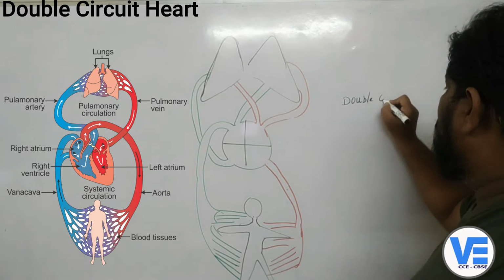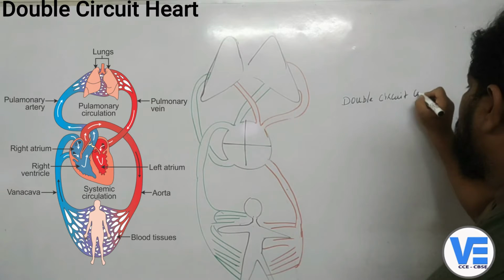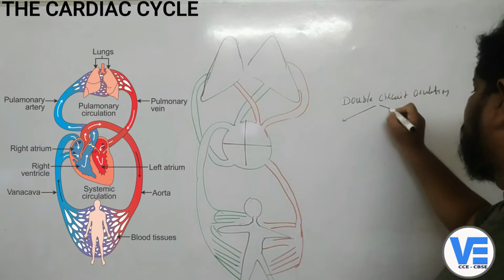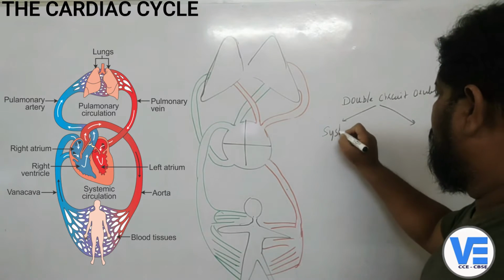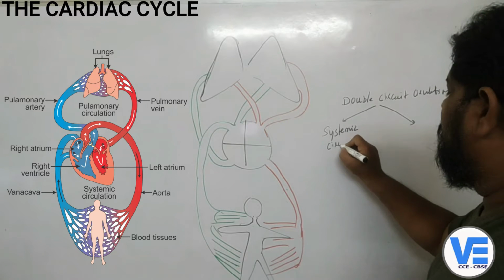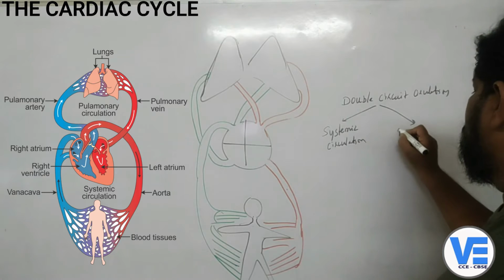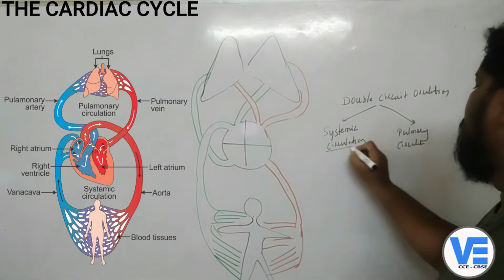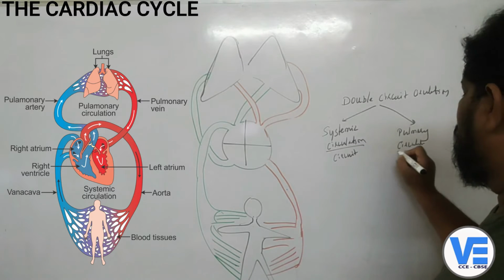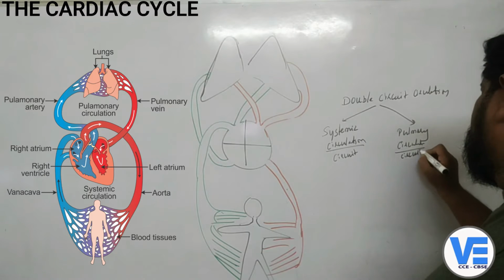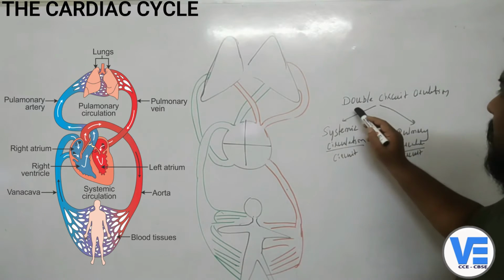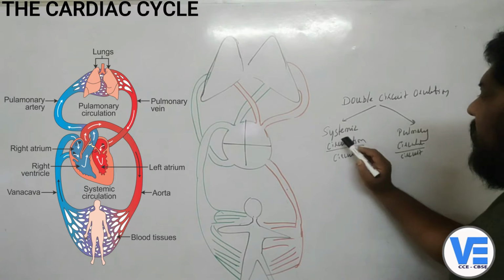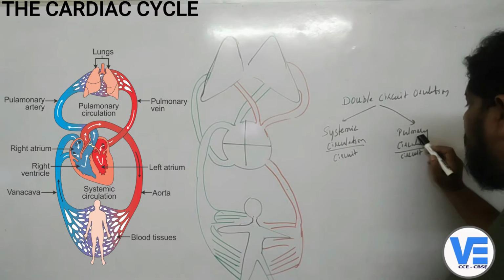So when you talk about the double circuit circulation, now there are two types here. One is the systemic circulation. Second one is pulmonary circulation. Okay, systemic circuit or pulmonary circuit. So here, double circuit heart or double circuit circulation, because it is double, you can find two types, right? One is systemic circulation, second one is pulmonary circulation.